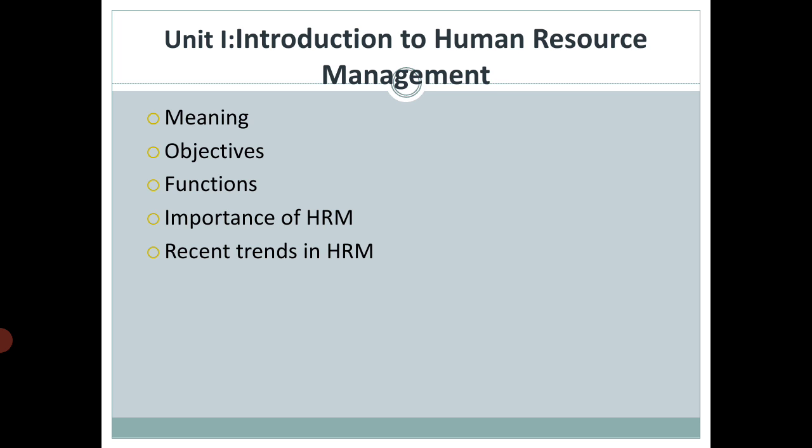Then the functions of human resource management. While studying the functions, we classified them into two parts. Which were the two parts? Managerial functions and operative functions. What you should be doing is understanding what the managerial functions are, how they differ from the operative functions, and what the operative functions are.